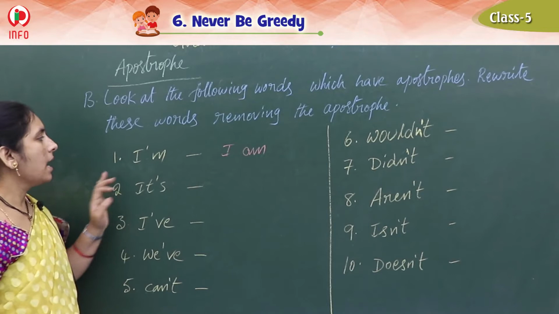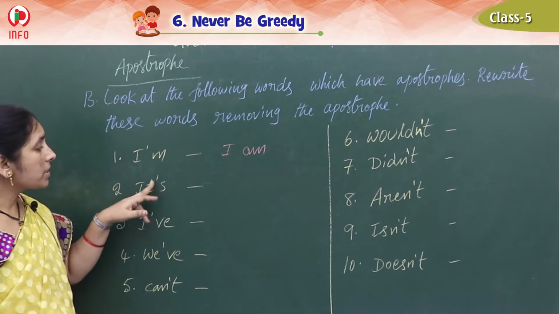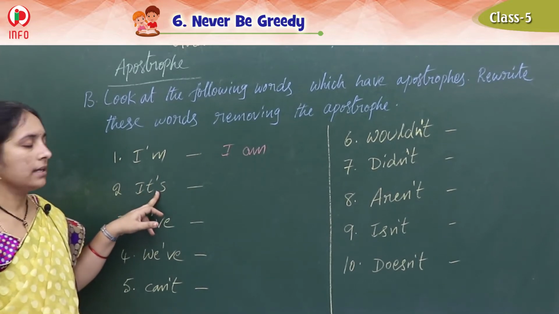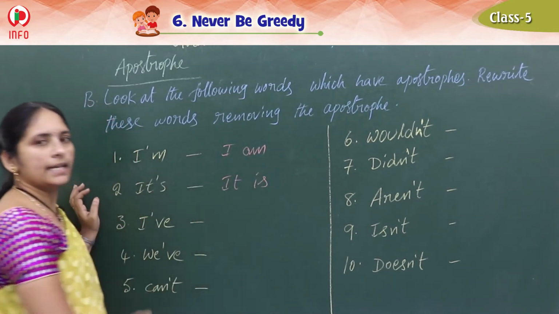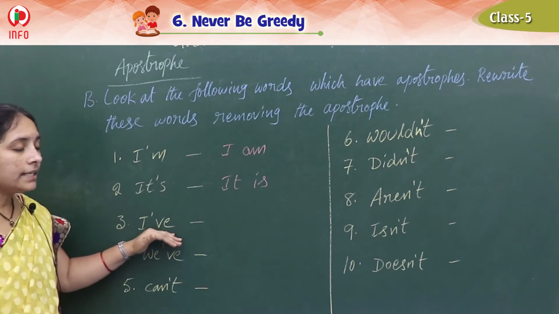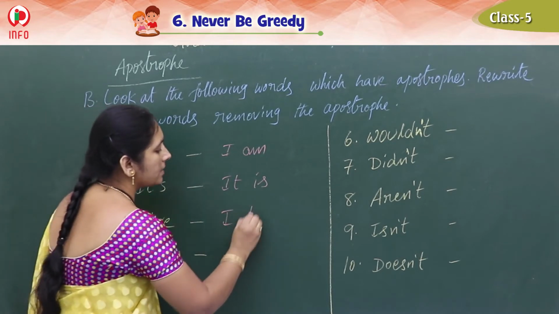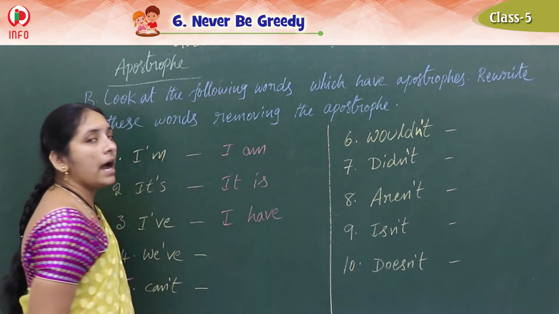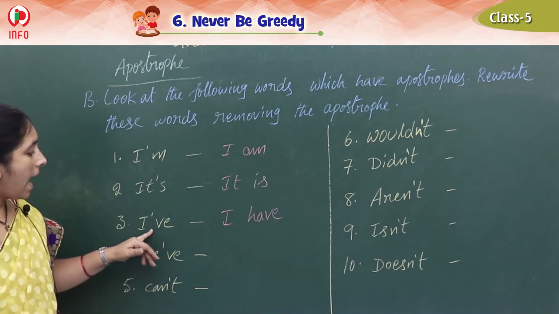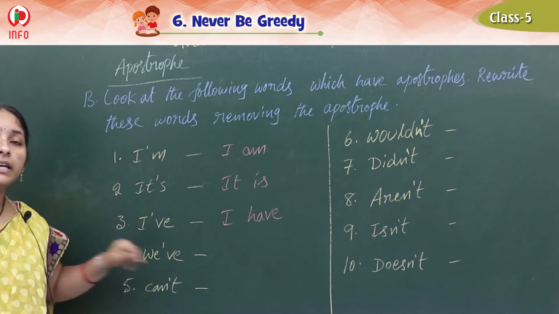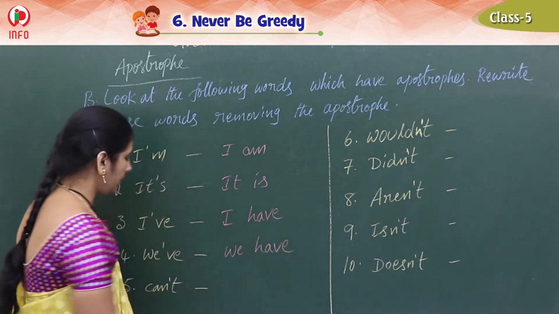So like this we should write it. I'm means I am. And now it's. It's, without the apostrophe, here it's means it is. Okay. And I've means I have. The same way you can understand and tell me the answer for this. I have. We've. Very good. We have. Okay.